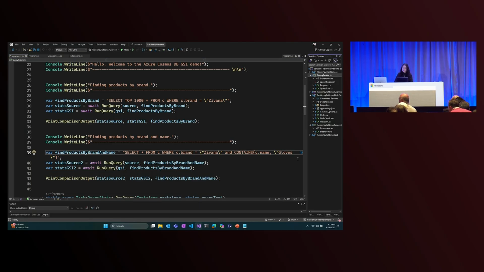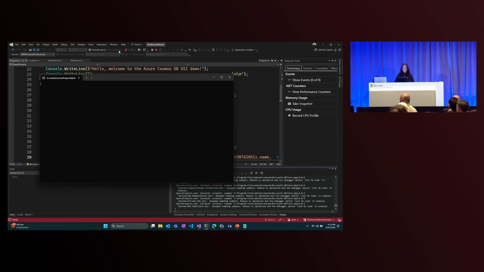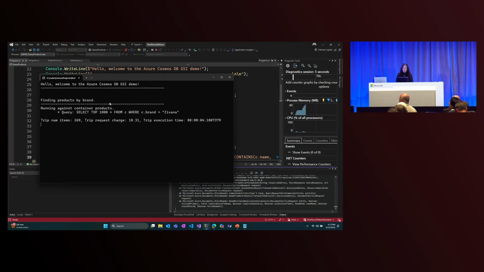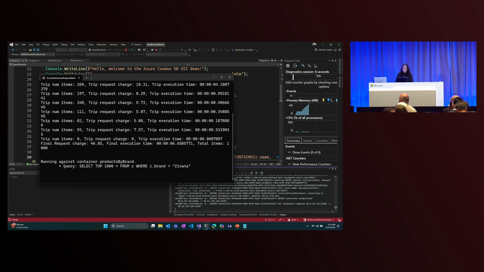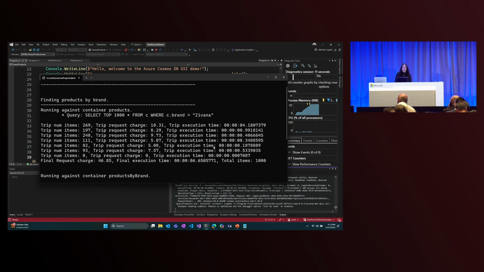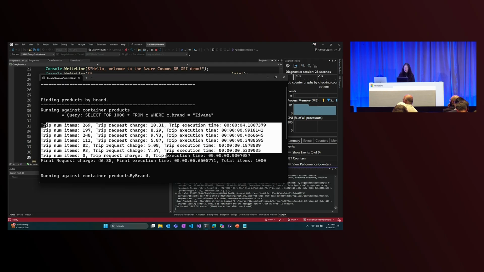So let's go ahead and set this as our startup project and run this sample application. Now, as I'm running this, you can see all of the round trips that are being taken to execute my query. When I executed the query against my products container, because remember, products is partitioned by category, to get all of the products, I need to actually go to all of the physical partitions and see which data lives on each one. And this is represented really clearly here by all of these round trips that I had to take.